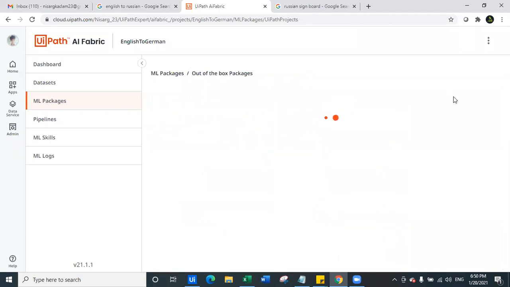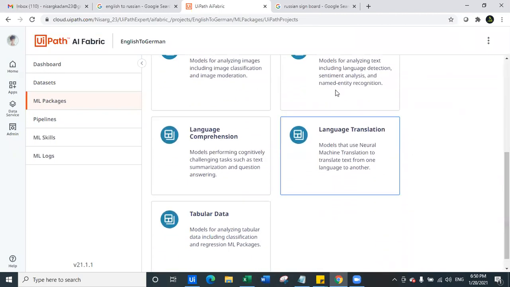So with this, we have also completed one of the most important models, which is the language translation package. Now, I want all of you to contribute and help me identify some of the use cases. What are the use cases that come to your mind, which we have seen today? The first thing which we have discussed is a chatbot for international communication. Now, what are other use cases that come to your mind when you think about a language translation machine learning model? Everybody is welcome to add your inputs.